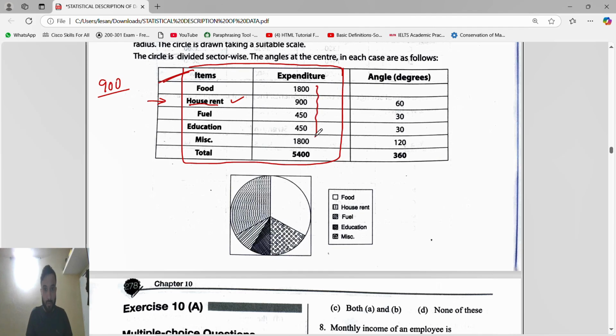These all are the components, so the total is 5400, into 360 degrees. So 900 divided by 5400, whatever you get, into 360. So 59.99, approximately 60 degrees. Understand how to find the central angle?